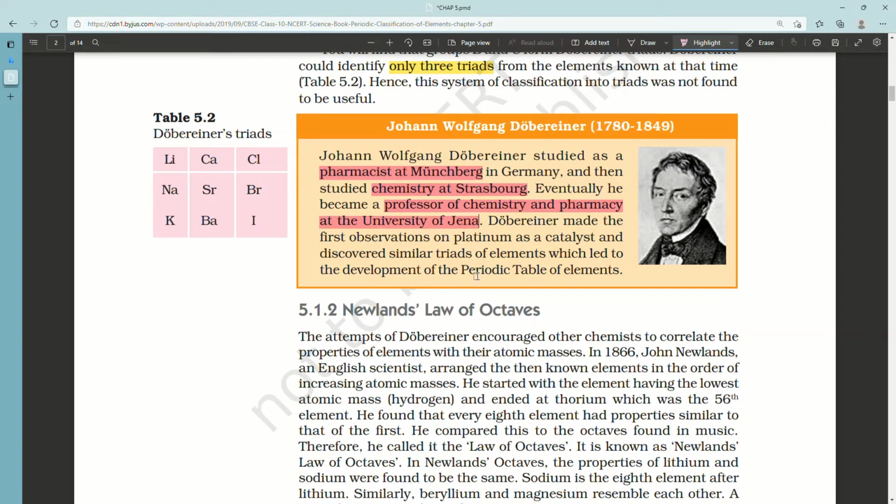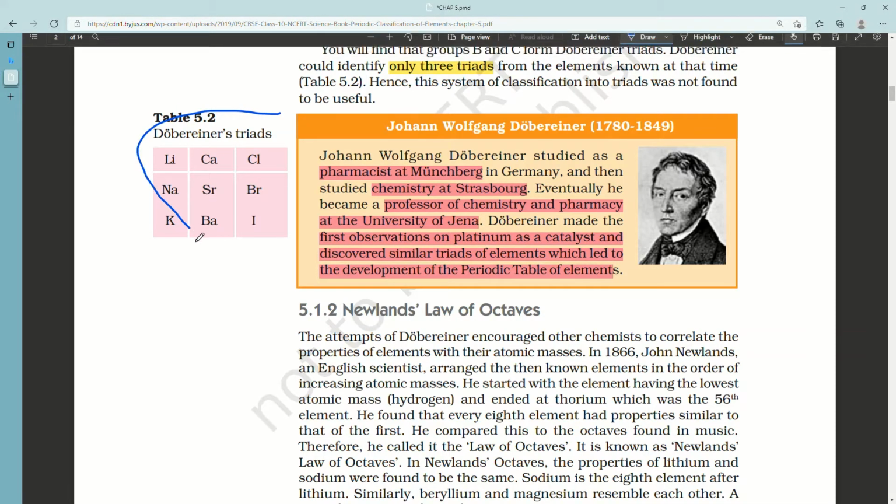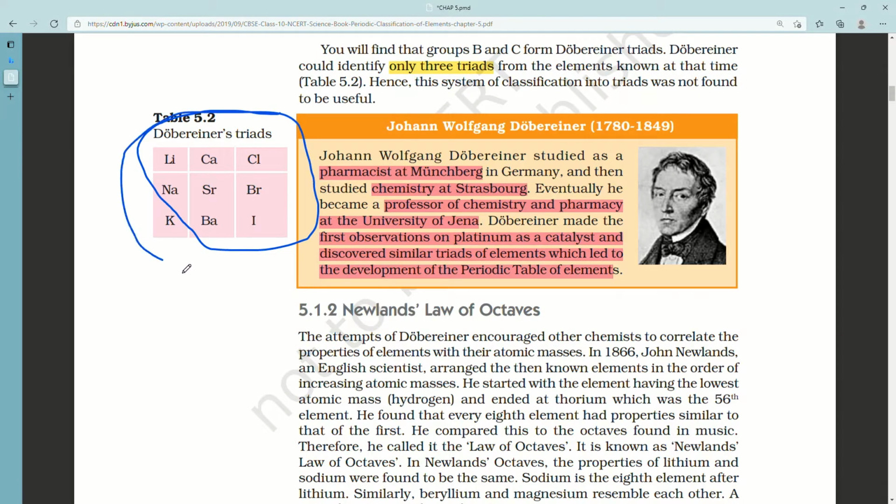In table 5.2 you can see Dobereiner's triads. First is Li, second element Na and third is K. This is the first triad. In the second triad, the first element is Ca, calcium, then Sr and Ba. In the third triad, the first element is Cl, second Br and third I. Just memorize this one table somehow.